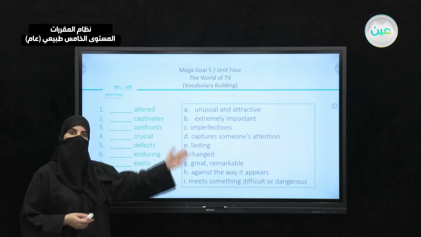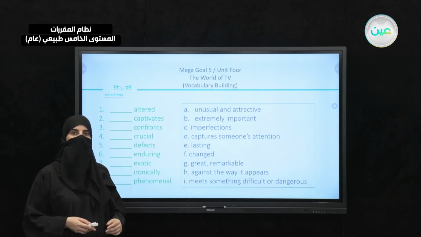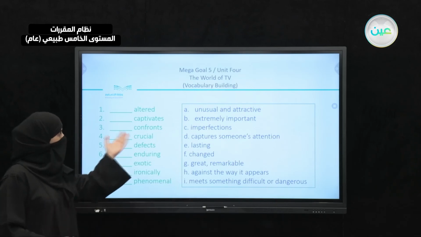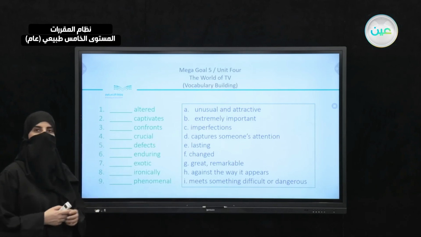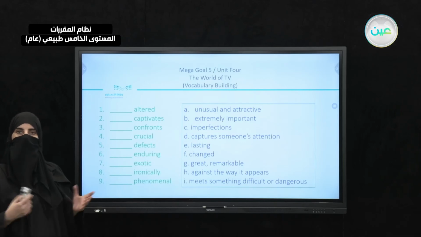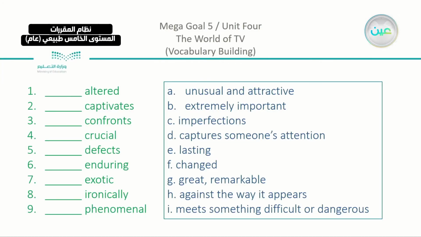Now you can take a look and see the meanings on the other side. Or if you would like to see the first meaning here, unusual and attractive, something that is not common, it's not something that you are used to, and very attractive. So put in mind, for example, a tropical island, something that is new, something that is different. So we have here, we're going to start with the first one, altered. Altered here is going to be, yes, F, which means that you changed something.